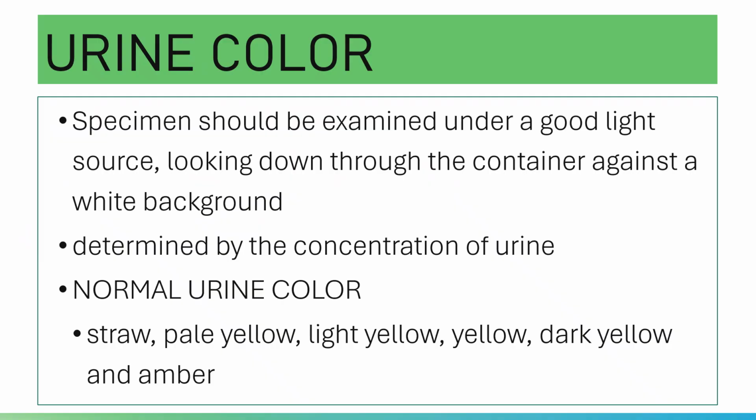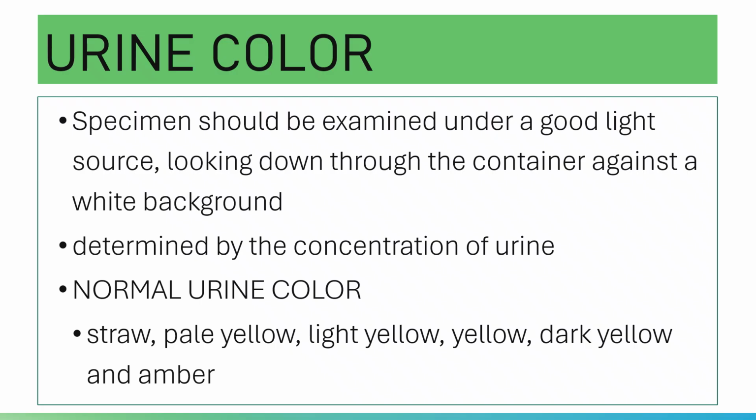Urine color. Please note that your urine color ranges from colorless to black. Yes, you can have green, you can have red, you can have dark yellow as a urine color. Please note that there are bizarre colors of the urine like green, purple, brown.